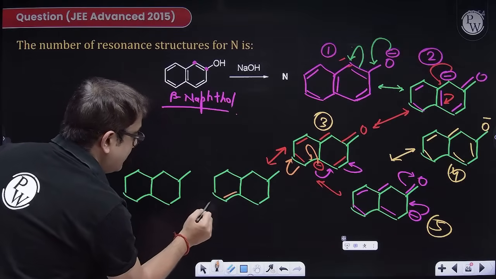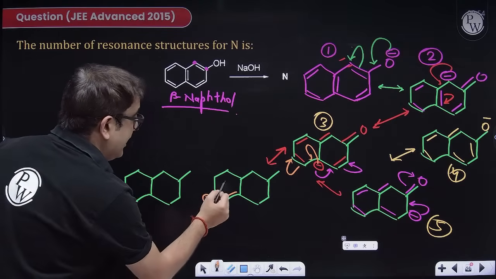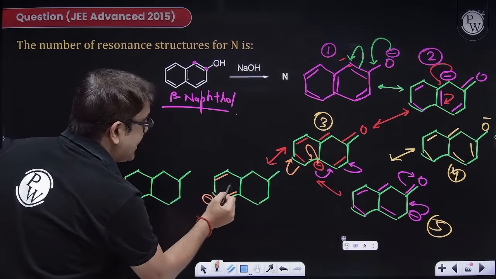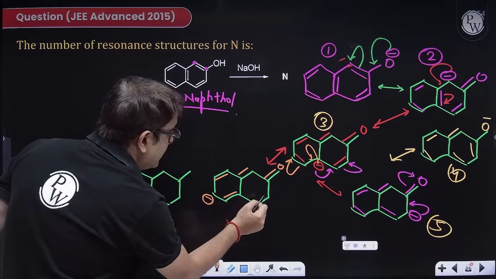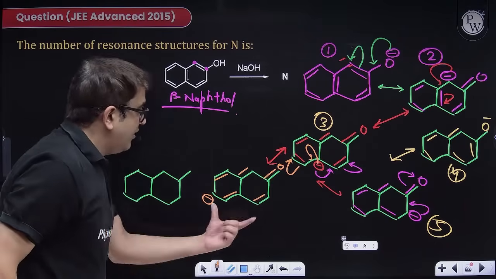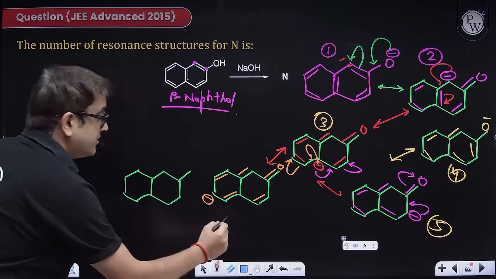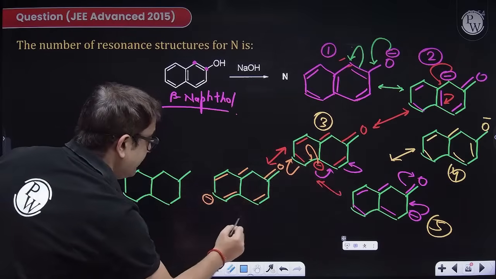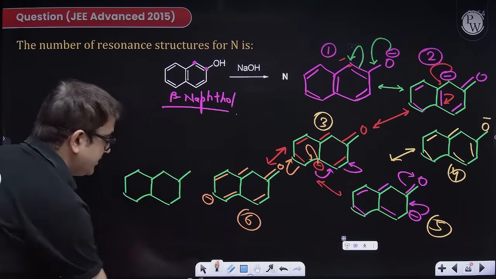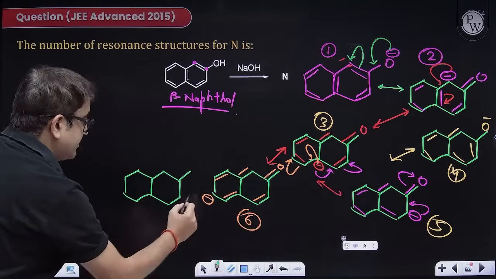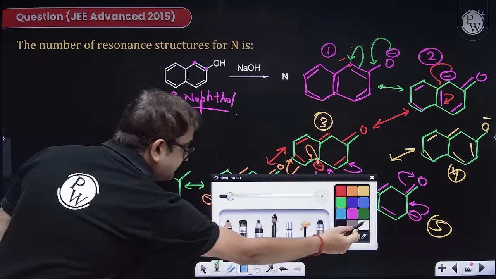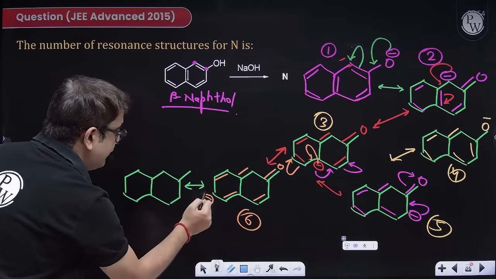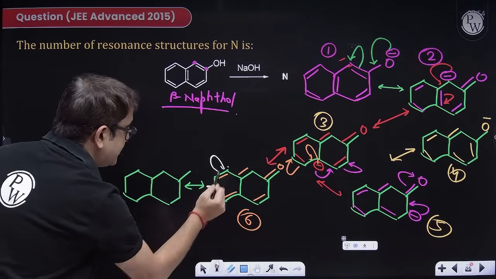Every other bond is as it is. This is as it is. This is double bonded O. This is as it is. I hope you can see the structure. This is structure number 5, then 6. After this sixth one, this minus will flow here. I will get a charge here.